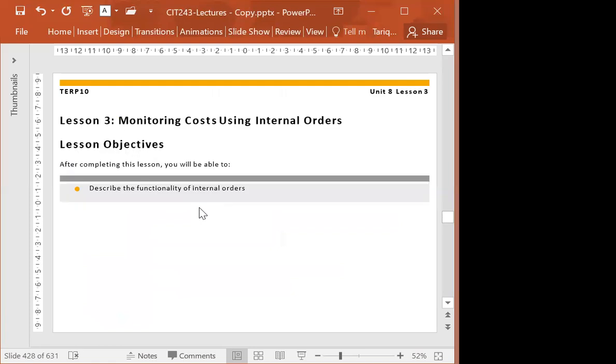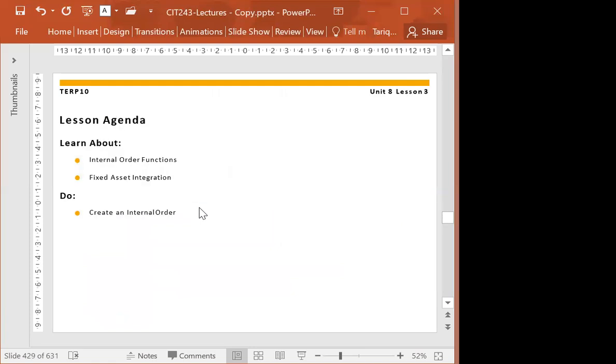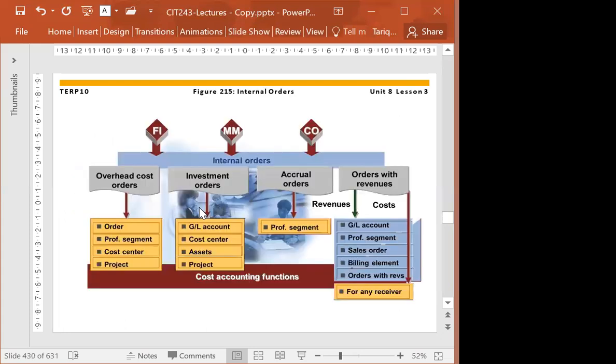Now, monitoring cost using internal orders. If you see here, we have four different kinds of internal orders. Actually, it's the same internal order, but we have just named it differently for our convenience. Otherwise, internal order is the same.